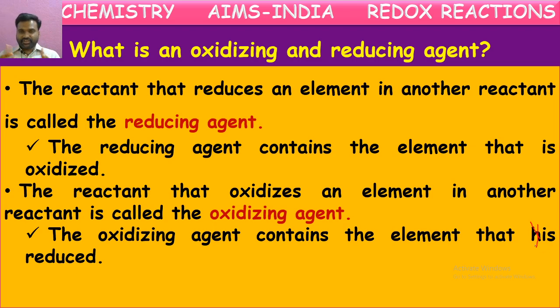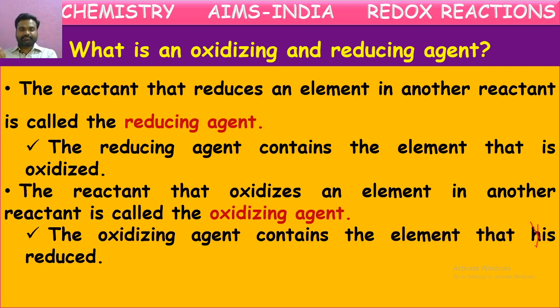Let us take once again the same example. Sodium chlorine combination. Sodium giving one electron, chlorine taking an electron. So what is chlorine doing here? Chlorine is taking an electron from sodium. By that sodium is getting oxidized. Chlorine is helping for that oxidation by taking one electron from it. So we can say chlorine is the helper of oxidation or oxidizing helper, oxidizing agent. So chlorine is the oxidizing agent.